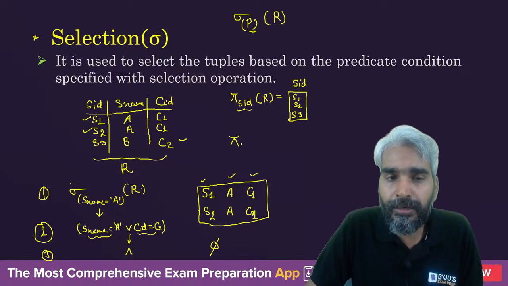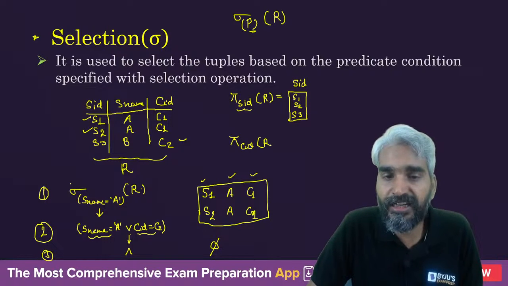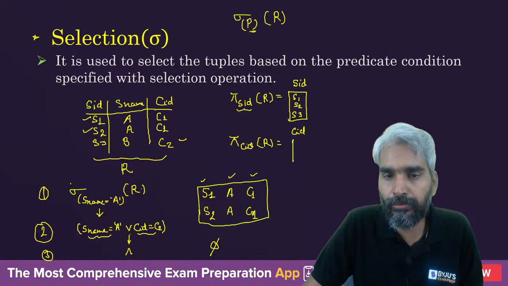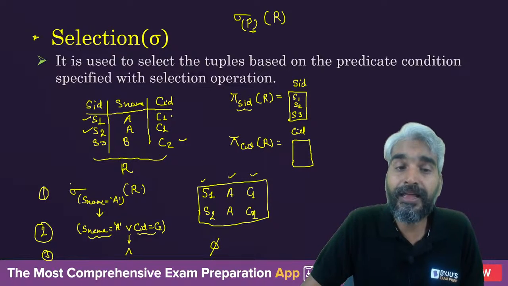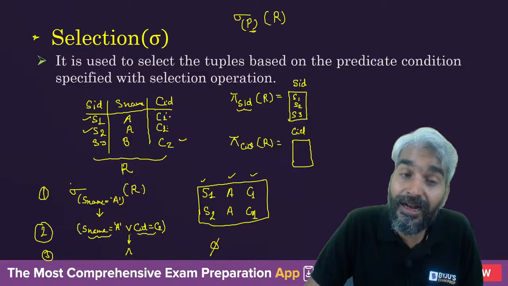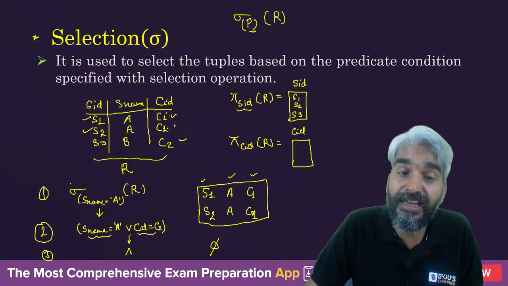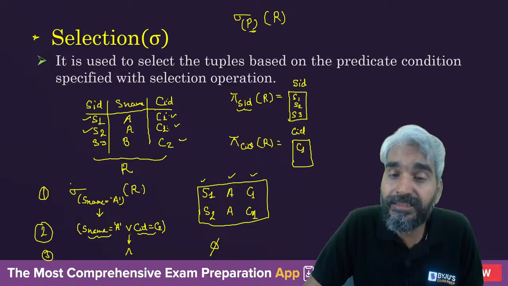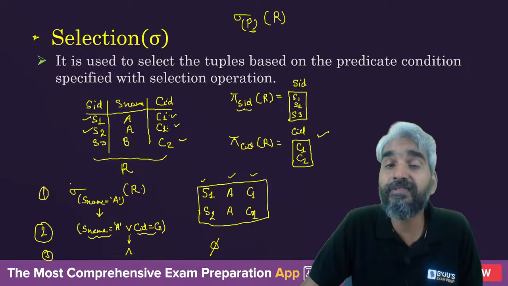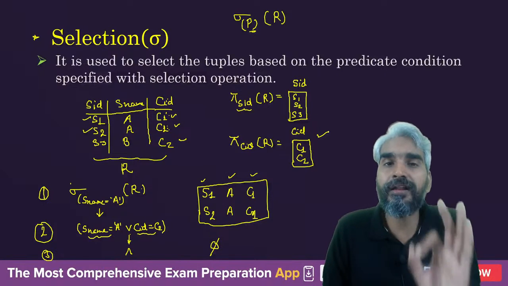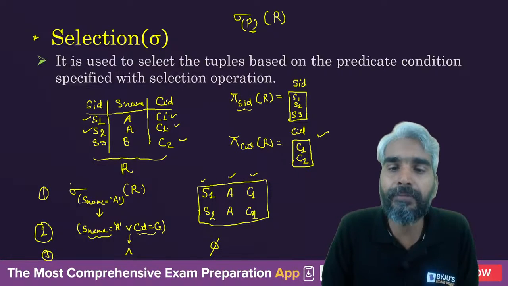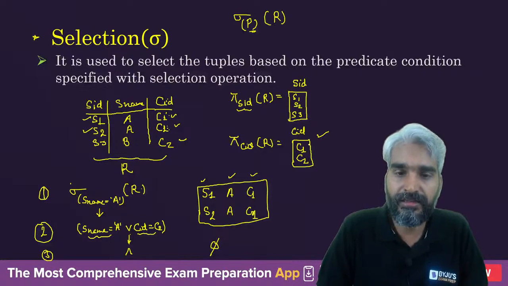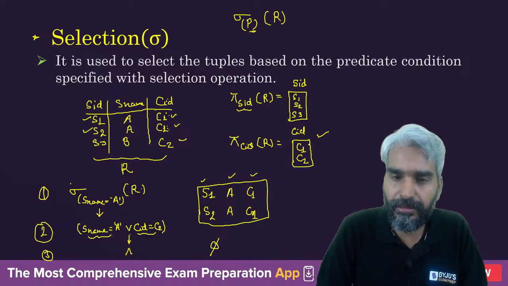If I ask you pi CID from relation R, what will be the output? Sir, there are two tuples in this column CID in which CID is C1. So tell me whether you will get C1, C1, C2 or only C1 and C2. You will get only C1 and C2, because by default a relational algebra query will produce distinct tuples. There will be no duplicate tuples. Clear? This is projection, right?